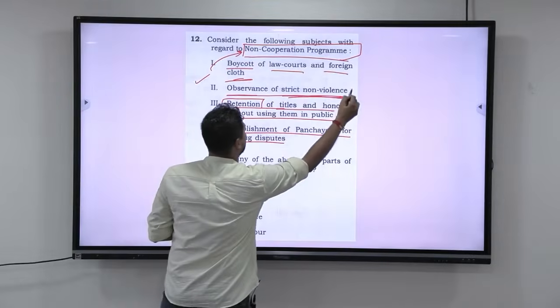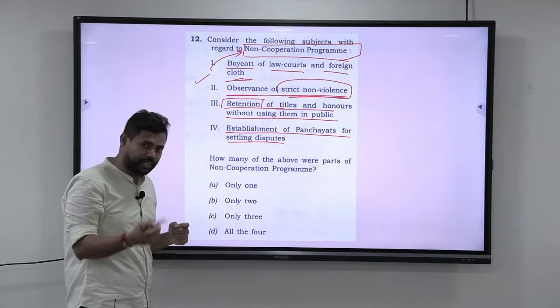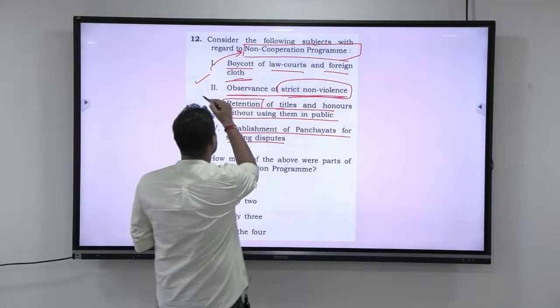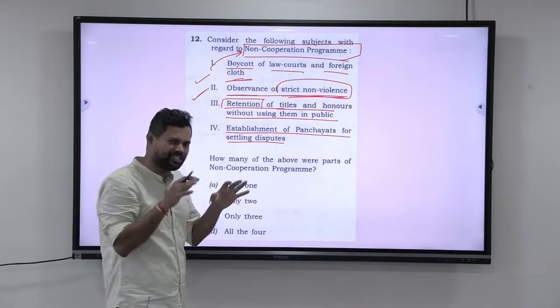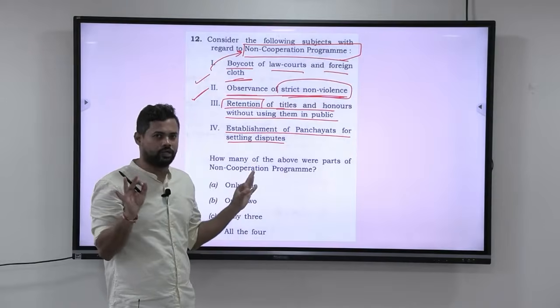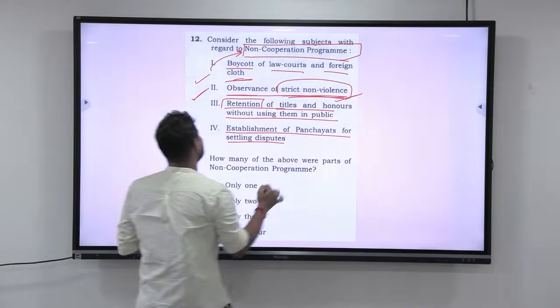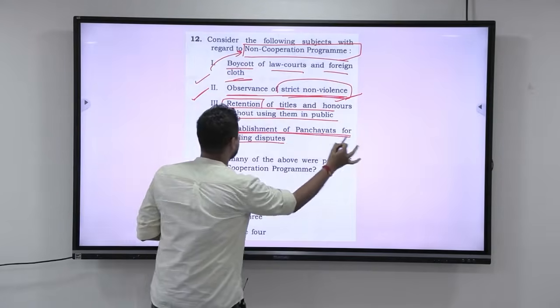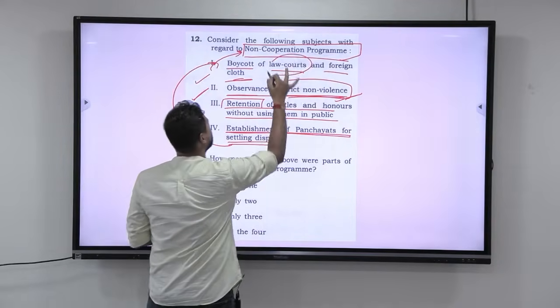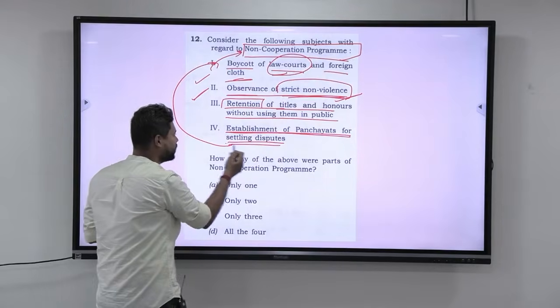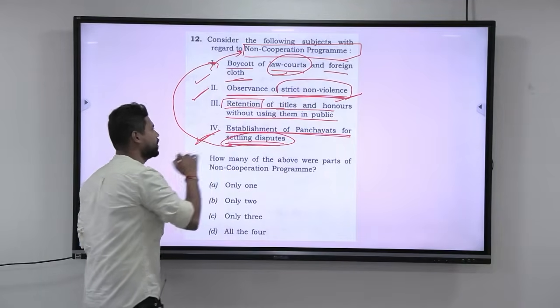Observance of strict non-violence. Yes, Gandhiji was leading the movement, and one of the important conditions that Gandhiji had put was observance of strict non-violence. There cannot be some violence. There should be strict non-violence. So again, it is making sense. Establishment of panchayats for settling disputes. This is important because when you boycott British law courts, automatically you need someone to settle disputes. So this is also consistent.